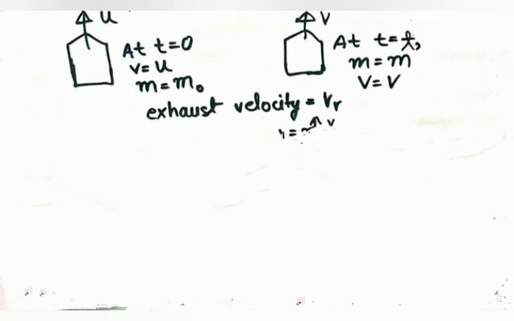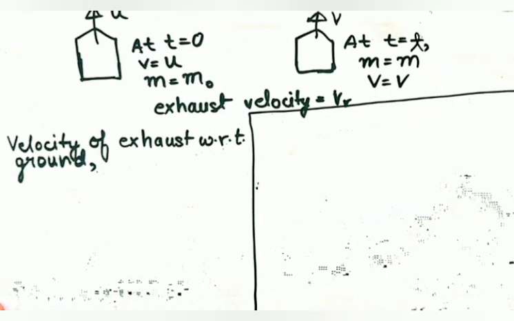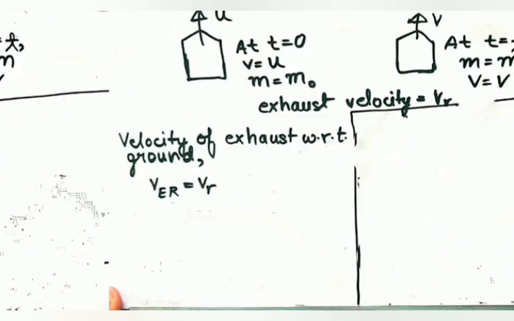I've divided my space into two portions so we have ample room. I've explained that we are going to calculate the velocity of the exhaust with respect to the ground. You'll soon come to know why I'm putting stress on that. It's something special to learn.